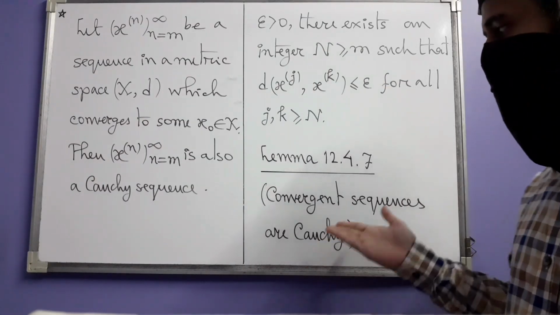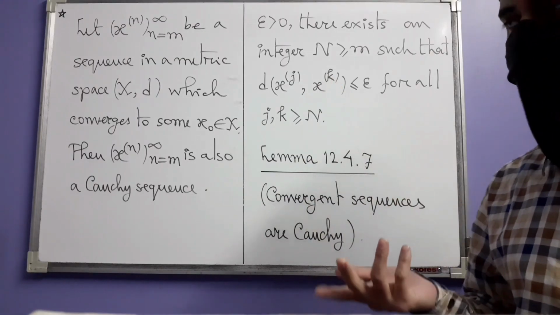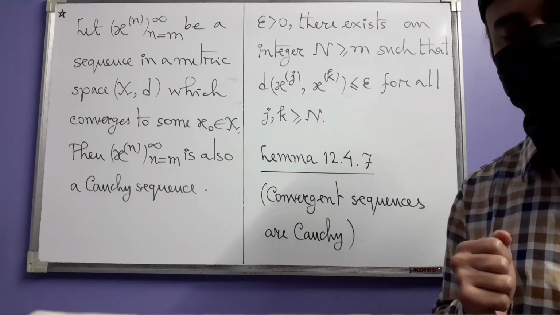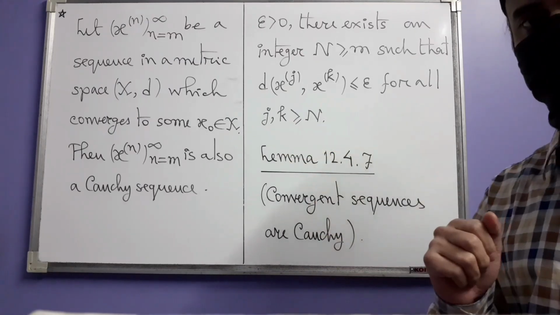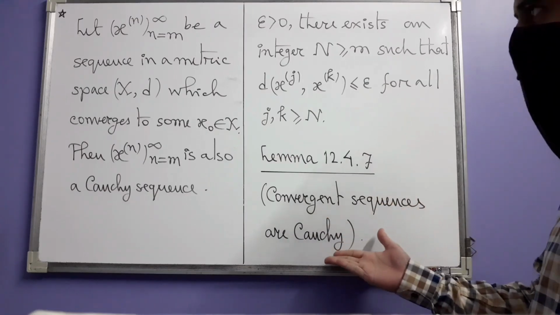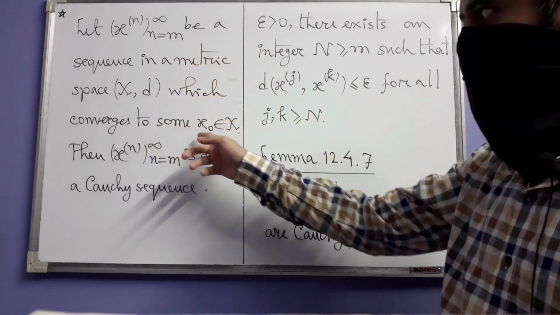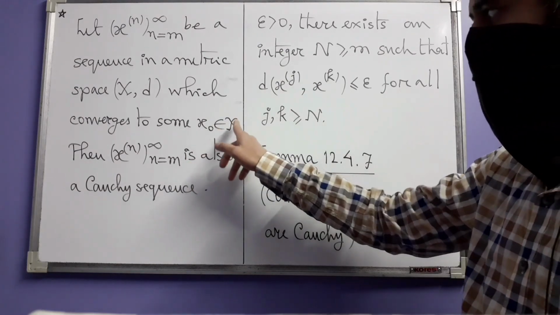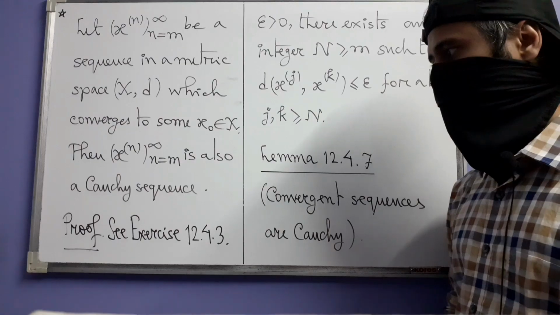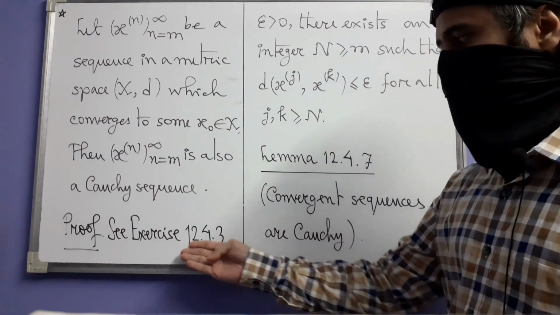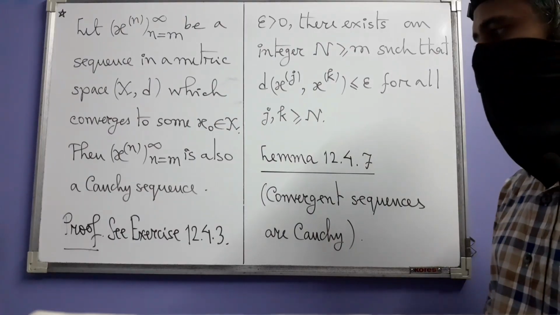And next we have this result which we also saw back then when we introduced ourselves to Cauchy sequences of rational numbers, that any convergent sequence is a Cauchy sequence. That same is true here also. Convergent sequences are Cauchy. Let xn be a sequence in a metric space which converges to some point, of course, x naught in X, then xn is also a Cauchy sequence. And we are going to see the proof in exercise 12.4.3. That means we have to prove it ourselves.